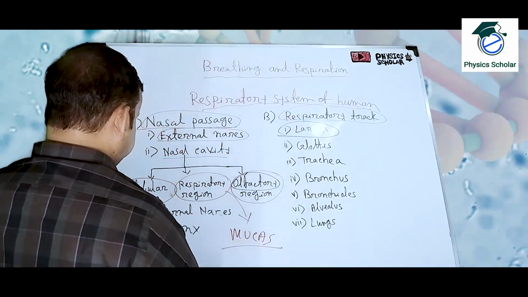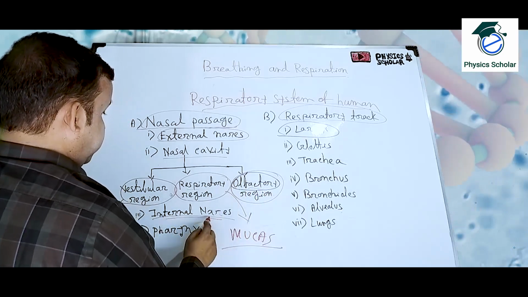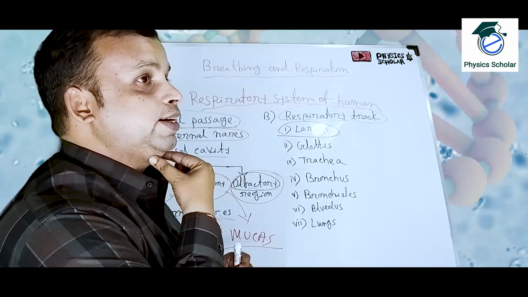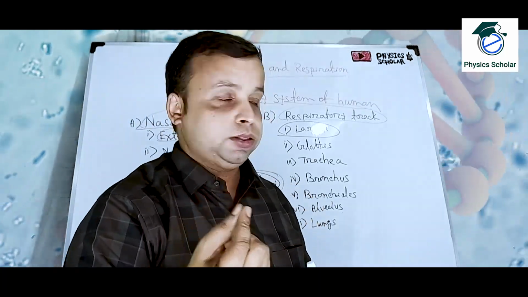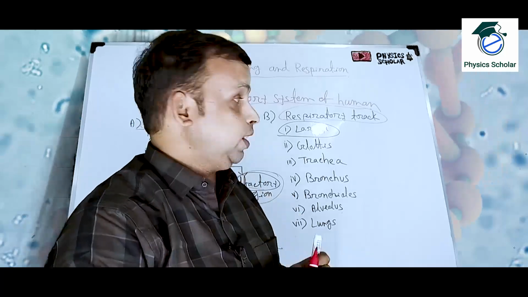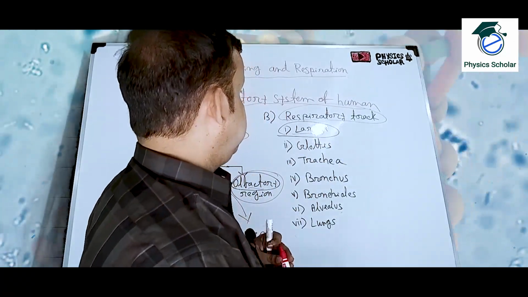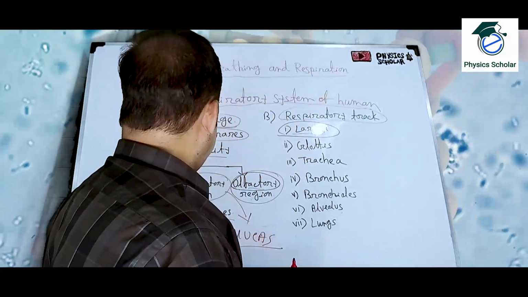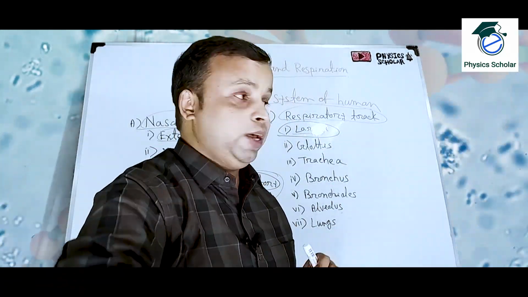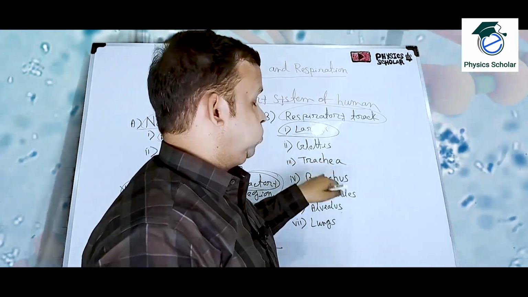So the olfactory region has the internal nares, that means the opening, and it will enter in the pharynx. Pharynx means the internal nares will enter in the pharynx, and then there is the larynx. The pharynx will open at the larynx, so that through those holes the air will come to the glottis, and from the glottis it will enter into the trachea.